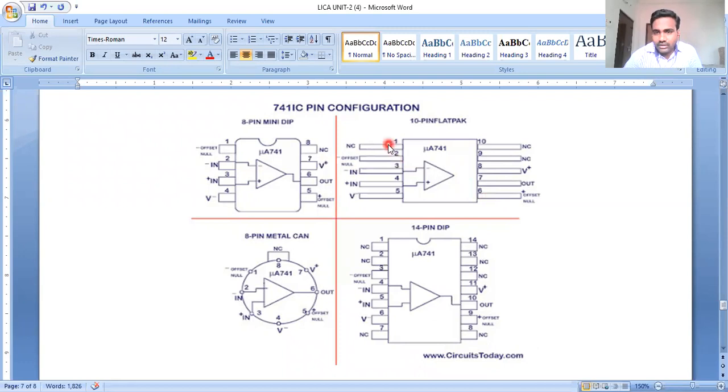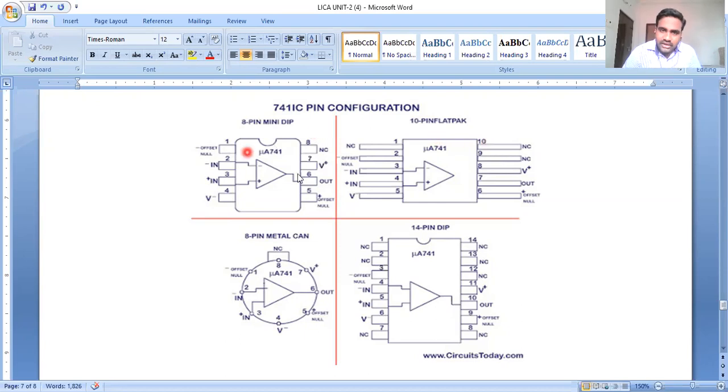And pin 1, okay, pin 10 and pin 9 are NC pins. NC means not connected pins or null connection. In technical manufacturing terms, we call them null pins, not connected pins or null connection pins.